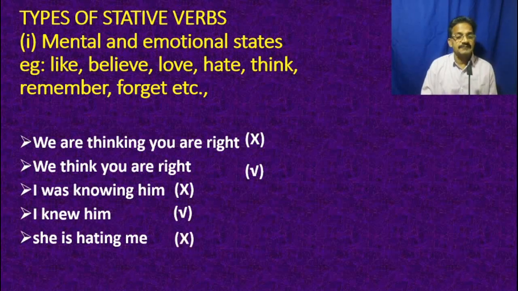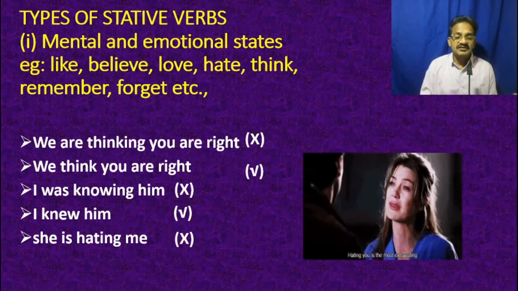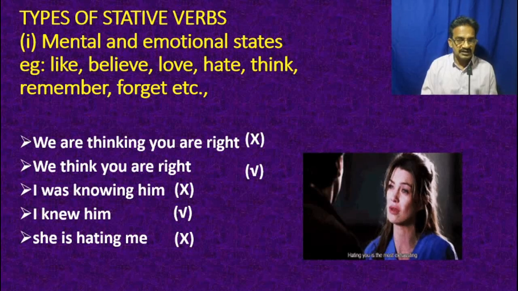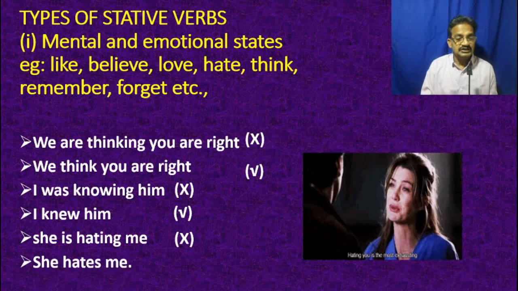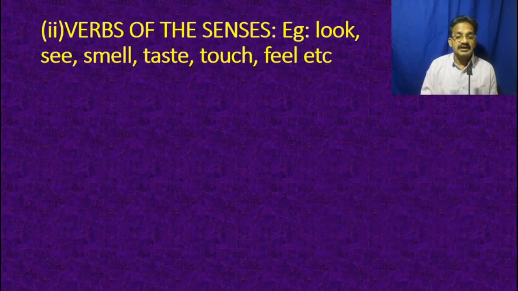So she is hating me is the wrong sentence, because hate is an emotional state, and it is used to talk about the emotional condition of a person, and it cannot be expressed as she is hating me. Instead, you can say that she hates me. That is the right sentence.